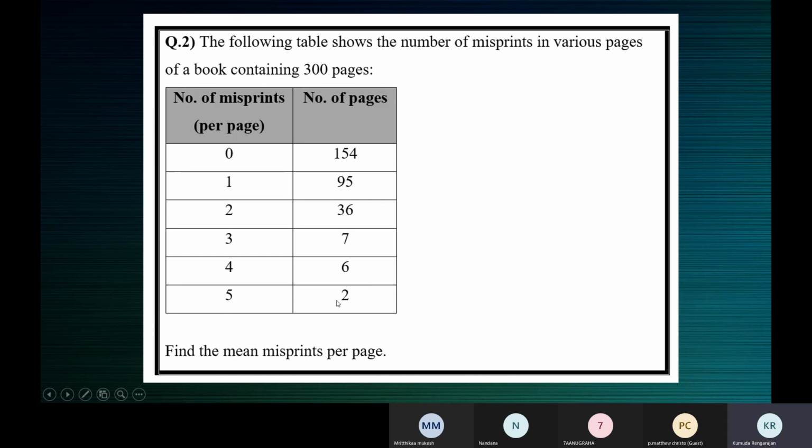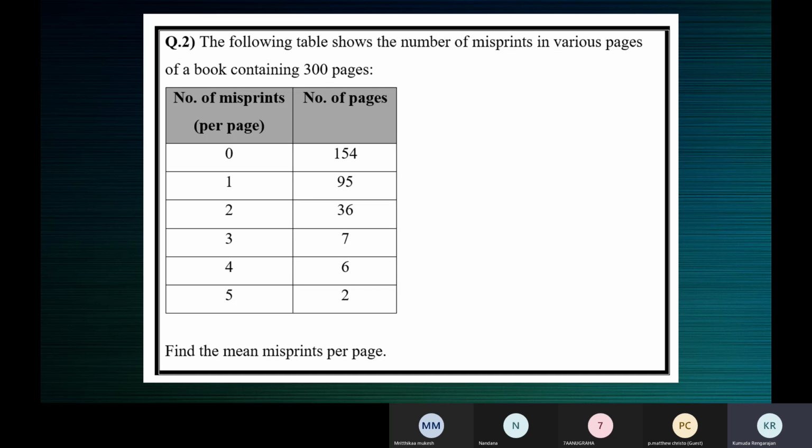Say in one of these pages, the word lion was written as LOIN instead of LION. That's a misprint. Then maybe the word cold, COLD, was misprinted as CALD. The person knows COLD is cold, but by mistake while typing it is CALD. It's a misprint. Like that, 5 different words were misprinted.